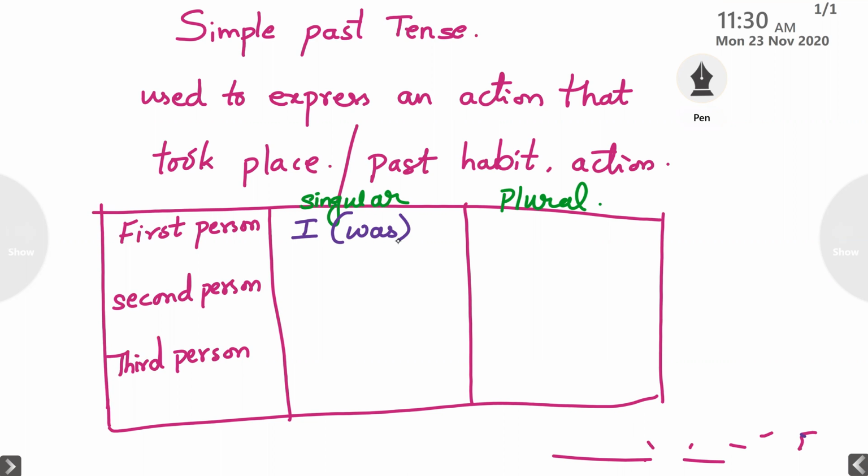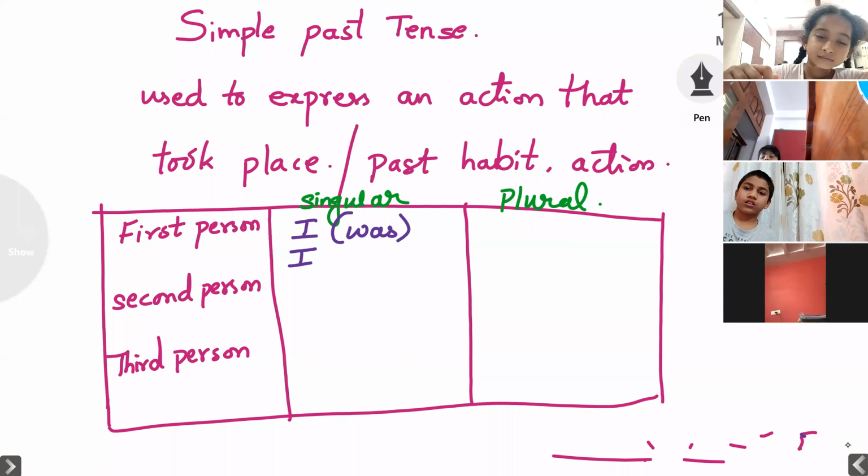I was sleeping. I was playing. Okay. Then if you are giving any verb, it may be a regular verb or it may be an irregular verb.